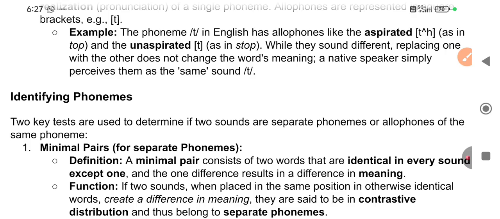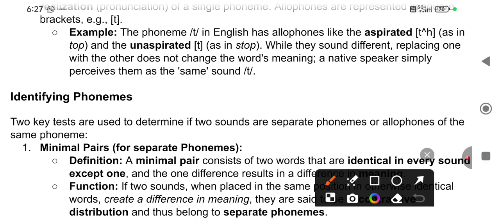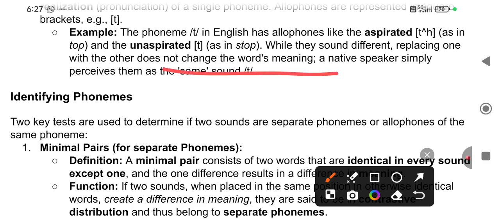So that's stop, strip, style, right? So here the aspiration, that H sound, is not produced, right? So that is the difference. While they sound different, replacing one with the other does not change the word's meaning. The same we have discussed: different sounds of T may be there, and the sound changes a little bit, but the meaning does not change.